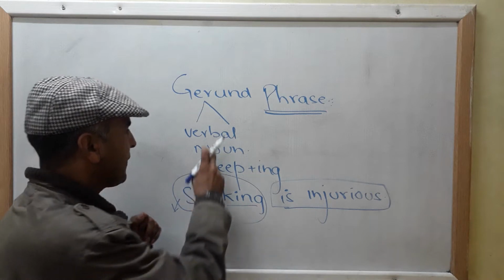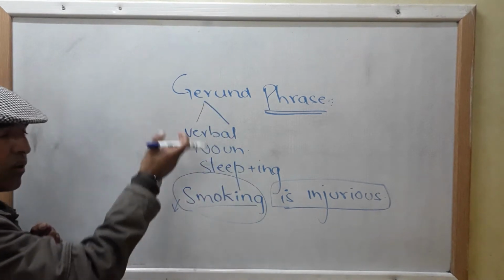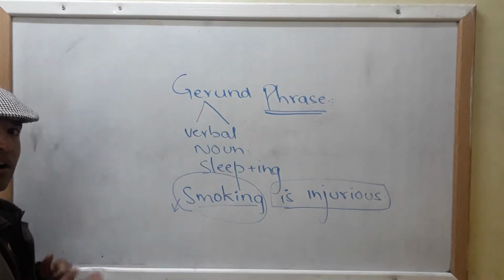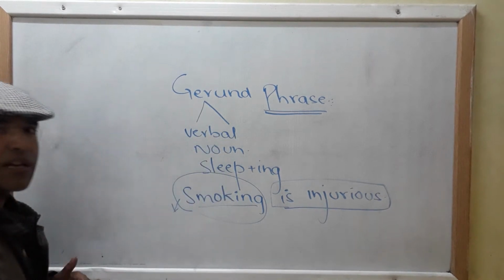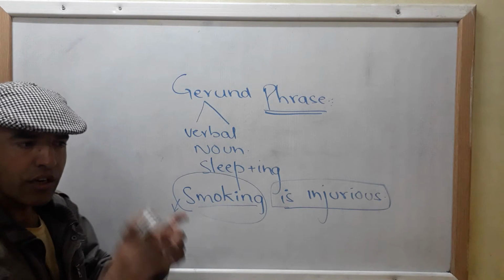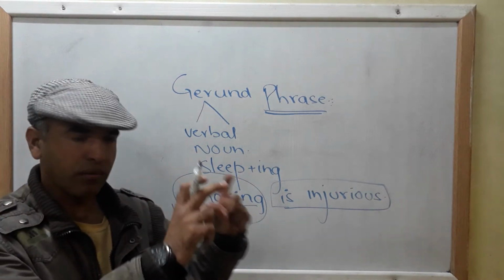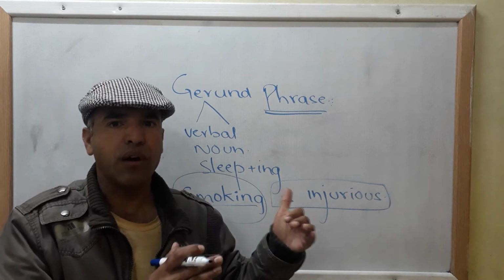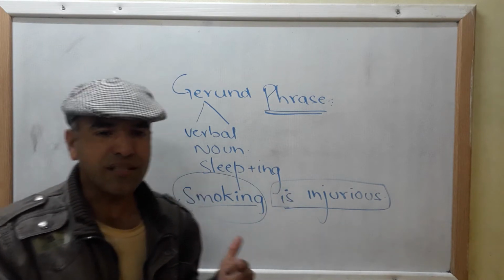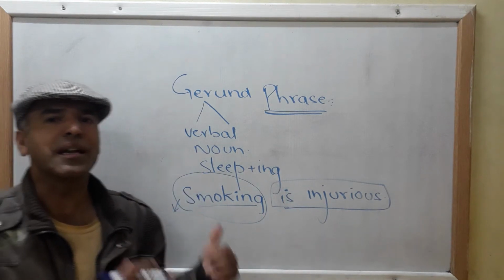So your gerund or verbal noun. Why is it called verbal noun? Because it looks like a verb but it functions as a noun. Your gerund looks like a verb, V1 plus ing, but it doesn't do the function of a verb in a sentence. It does the function of a noun in a sentence.